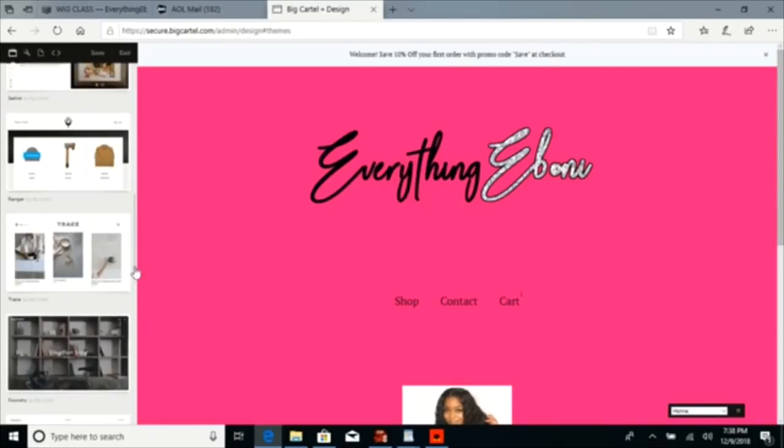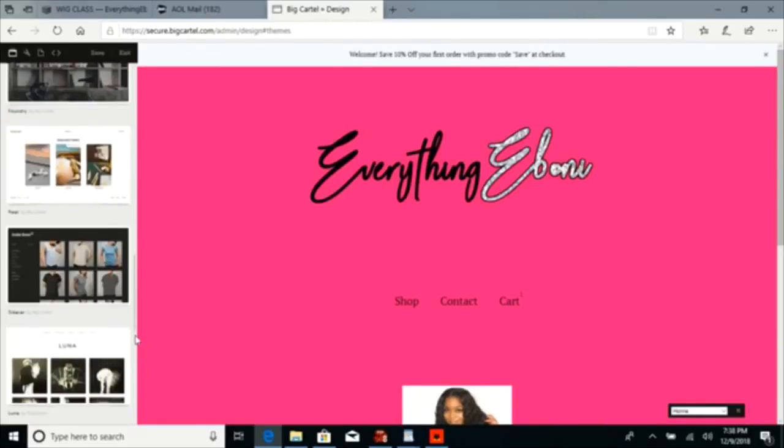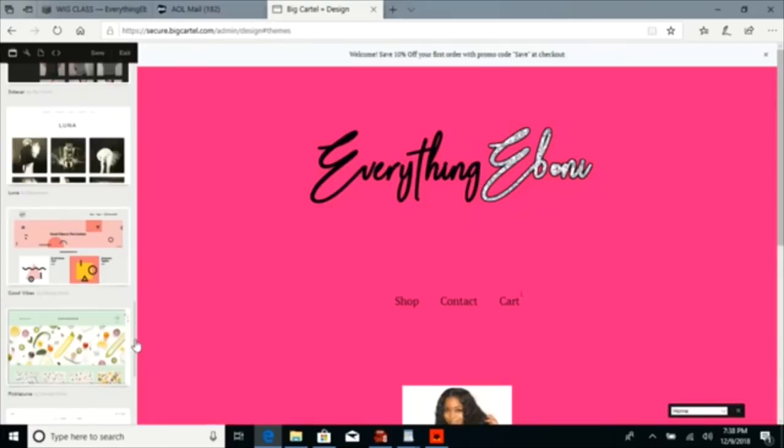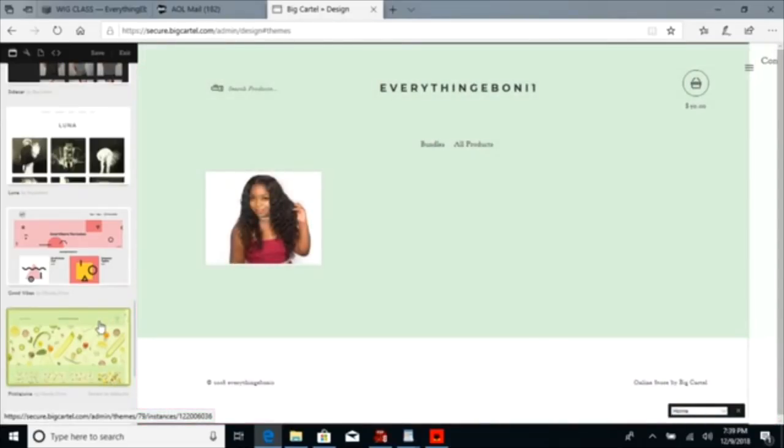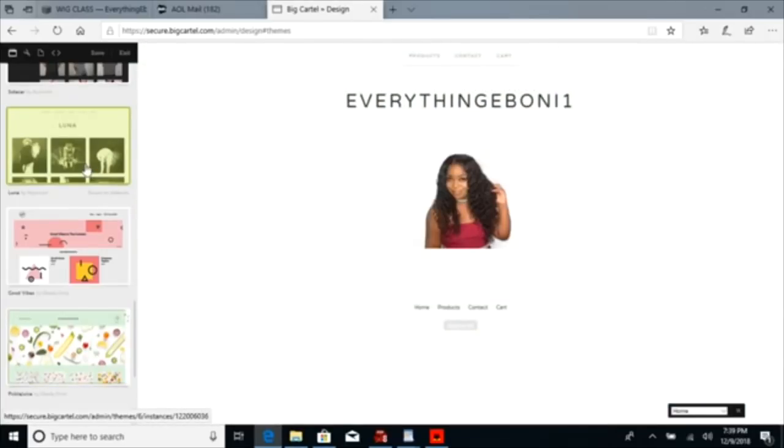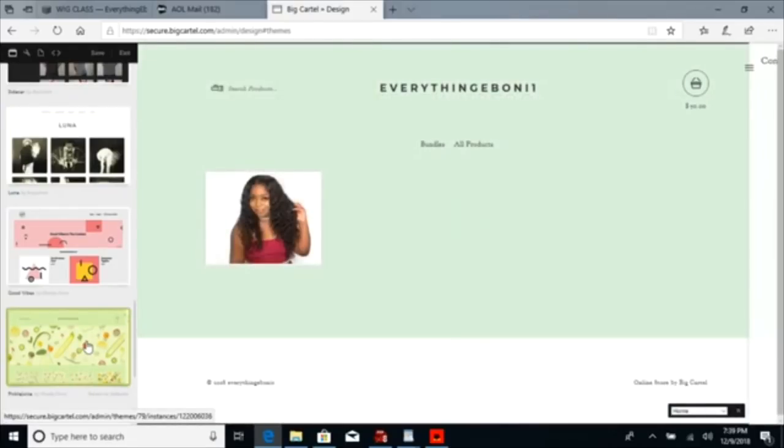So you can choose any theme that you would like for your website. For me, I've always choose these themes. I always choose the Luna theme or the pickle juice. I feel like the pickle juice theme was the theme that I had last. Or was it Luna? I always choose one or the other. But you can always play around with the theme that you want. I think it was the pickle juice.